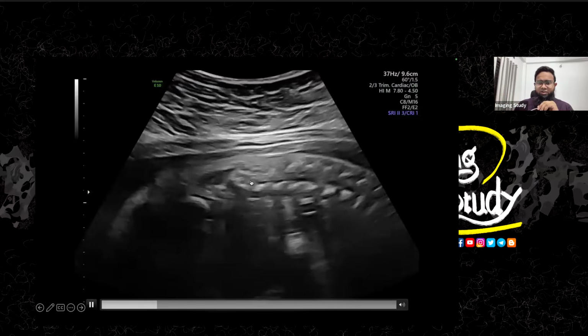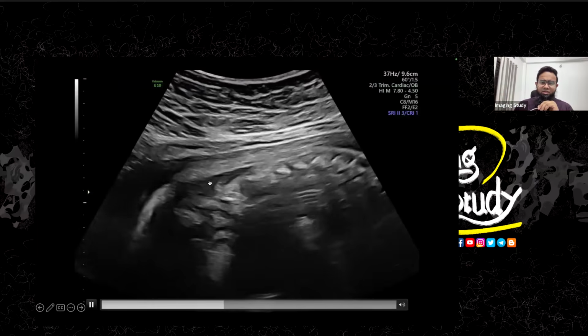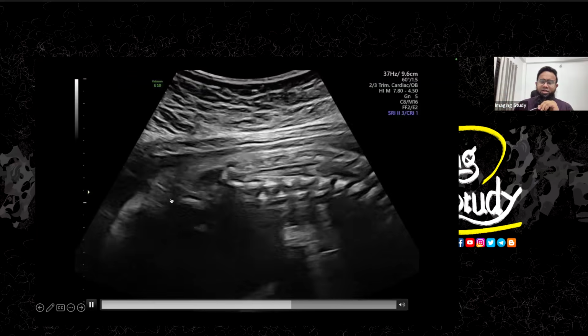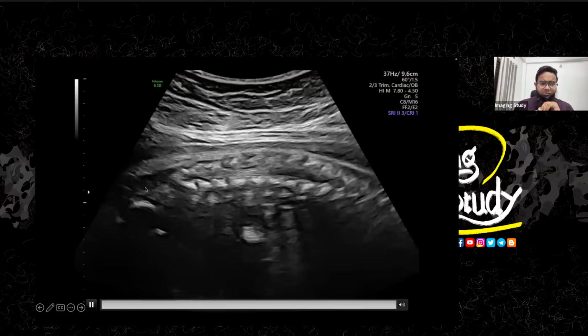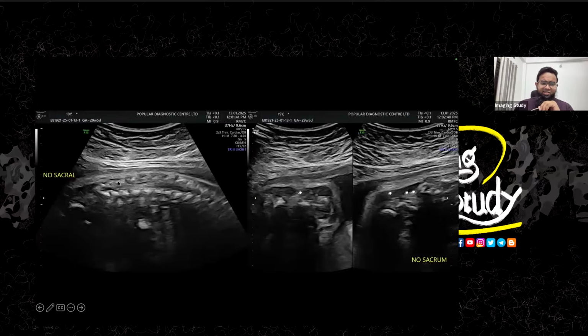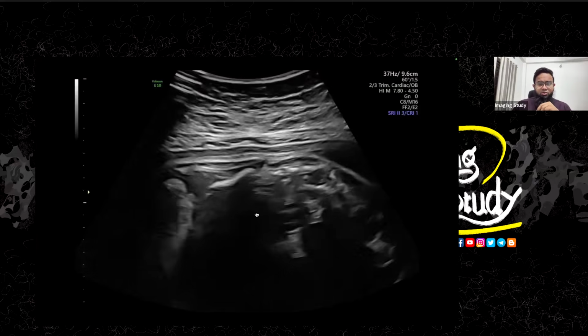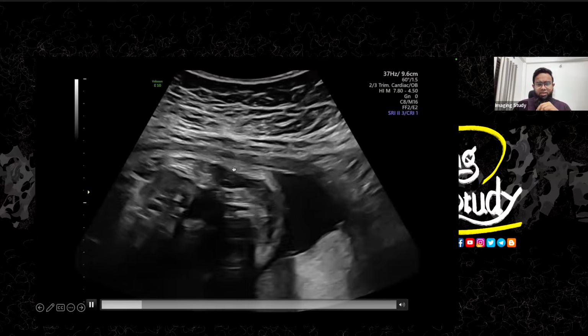So here's the lumbar vertebra ends at this point, and you can't see anything here which should be counted as sacrum. So that's a crucial condition right now. Here's the picture. You can see the spine ends at the lumbar region and there is no sacral content. On cross section, you can also see that. Here are the iliac bones and there is no sacrum at the posterior aspect. So this is a case of sacral agenesis also. Okay, so here you can see on cross section, you go further and there is no sacrum here.